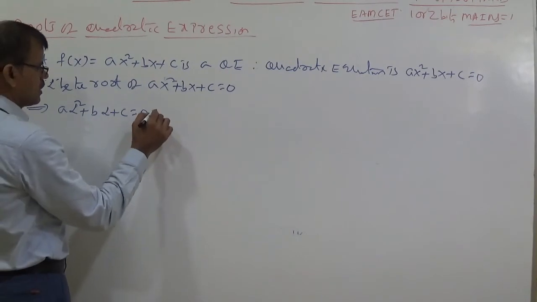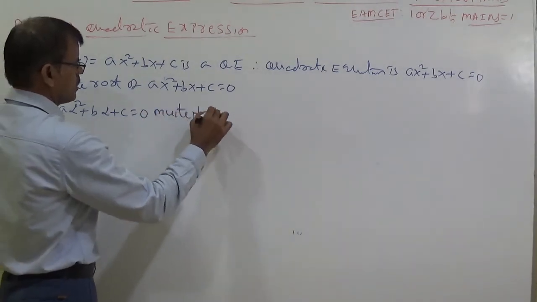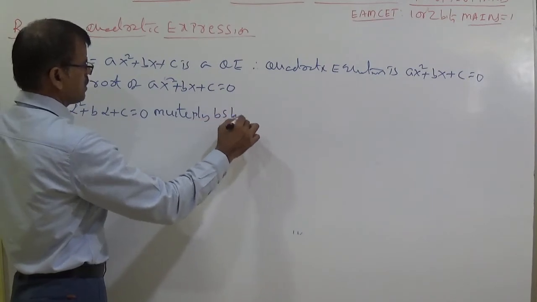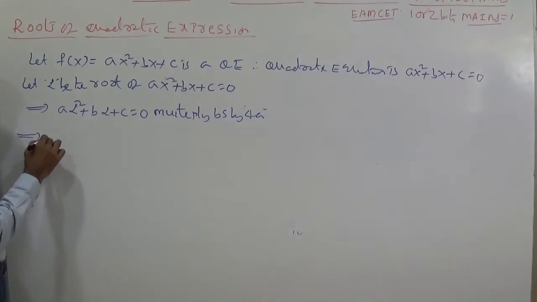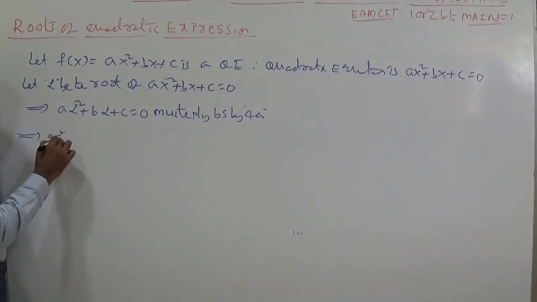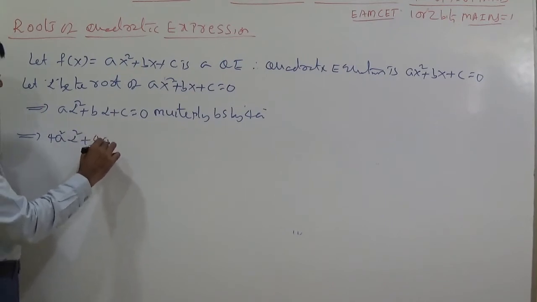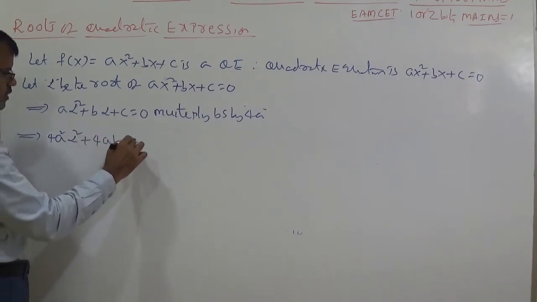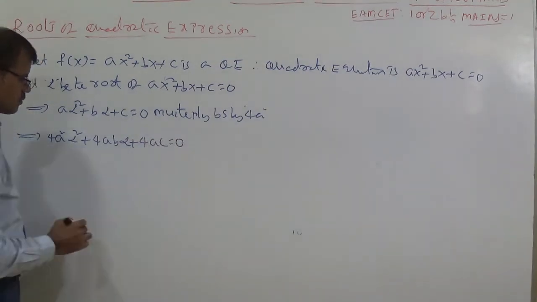Now you write as: multiply both sides by 4a. You will be getting like this: 4a square alpha square plus 4ab alpha plus 4ac is equal to 0.